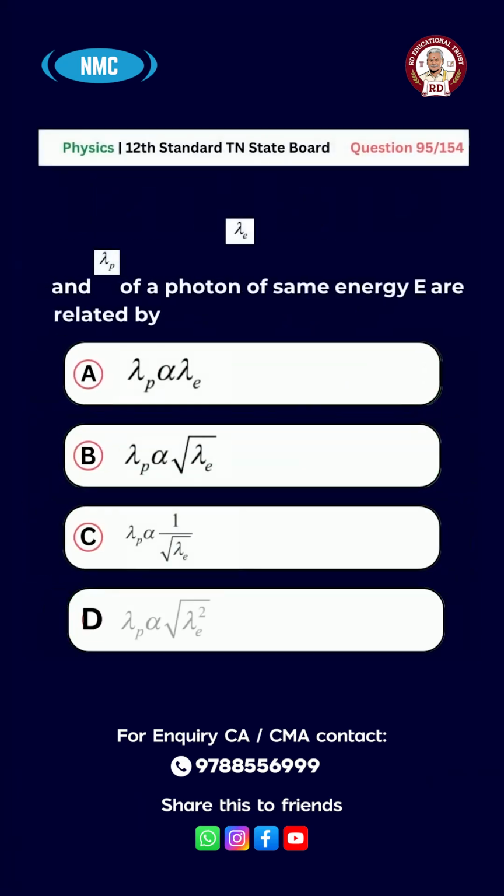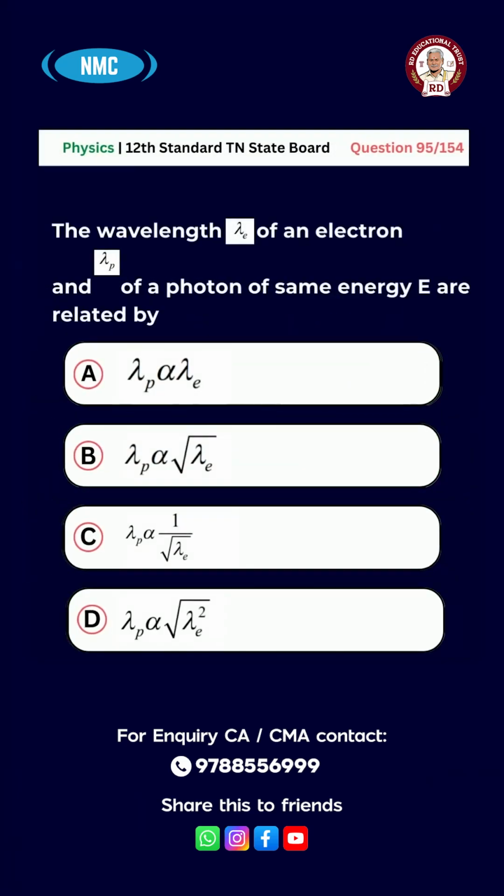Question number 95. The wavelength λe of an electron and λp of a photon of the same energy E are related by option A, λp ∝ λe, B, λp ∝ √λe, C, λp ∝ 1/√λe, D, λp ∝ λe². The right answer is option D, λp ∝ λe².